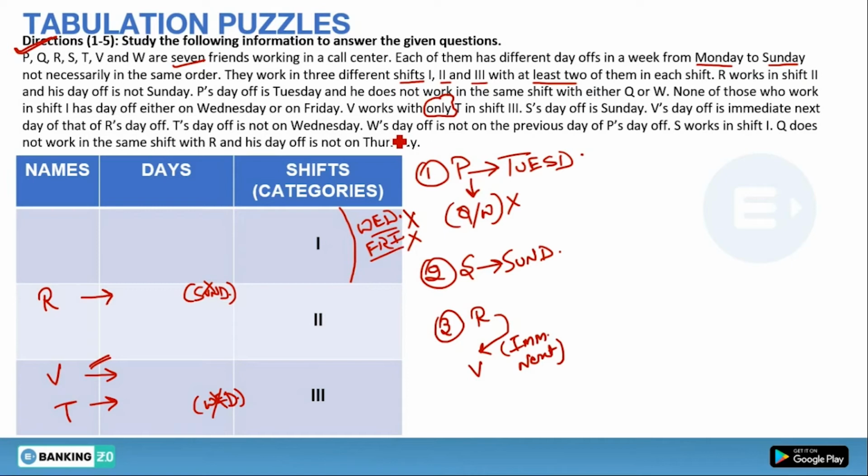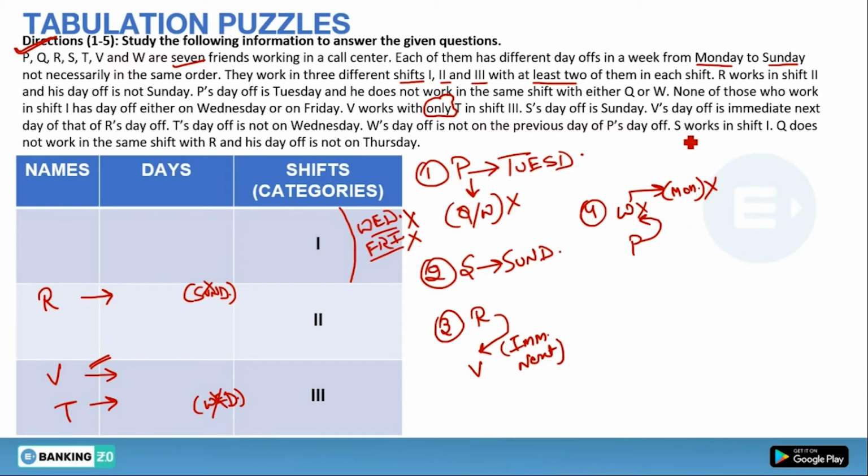Now, W's day off is not on the previous day of P's days off. See, we know that P has its weekly off on Tuesday. So W cannot be on Monday. So this is the meaning of this line. So fourth hint, we can say W is blocked just before P day, and we know the P day is on Tuesday. So W is blocked on Monday. This is an indirect hint. We have simplified it by reading the remaining hints of our puzzle.